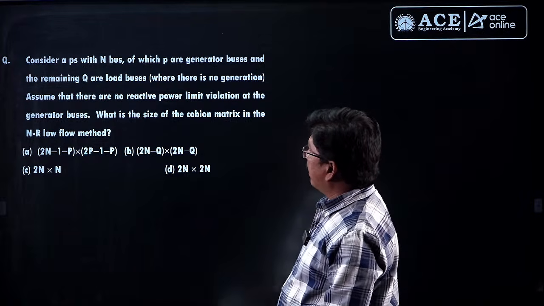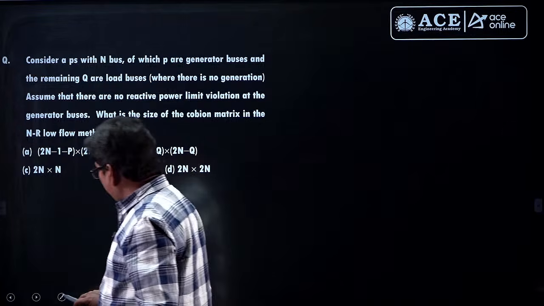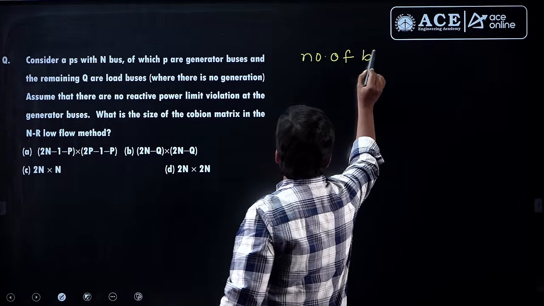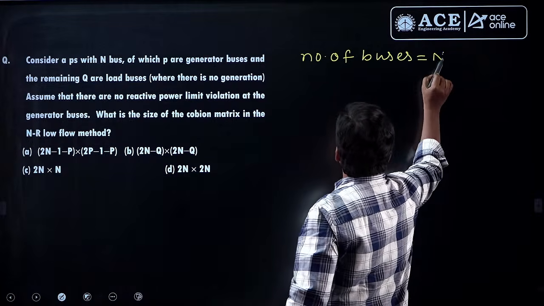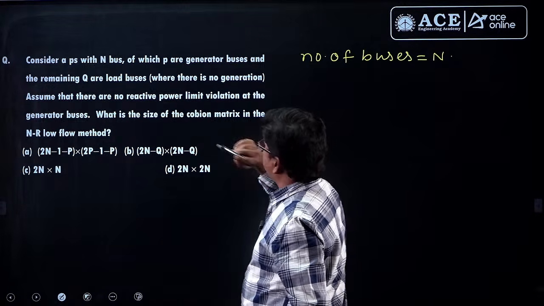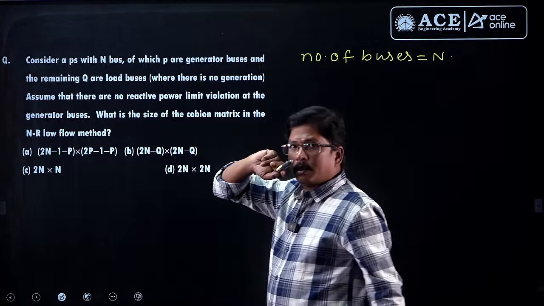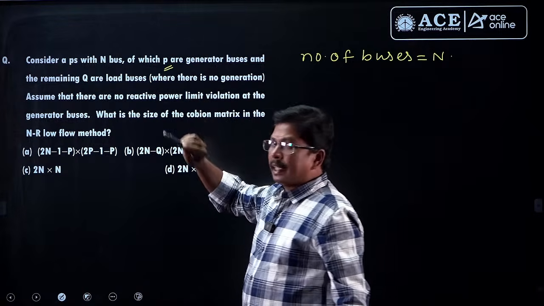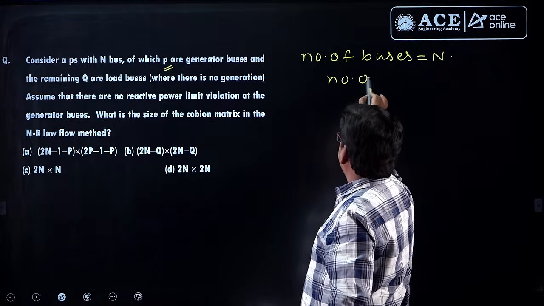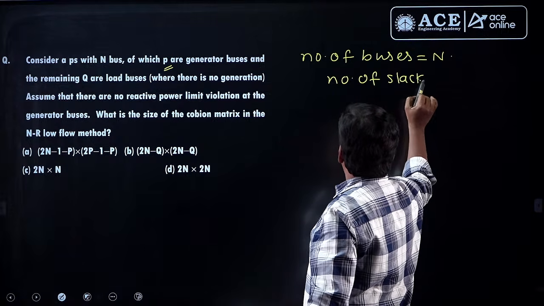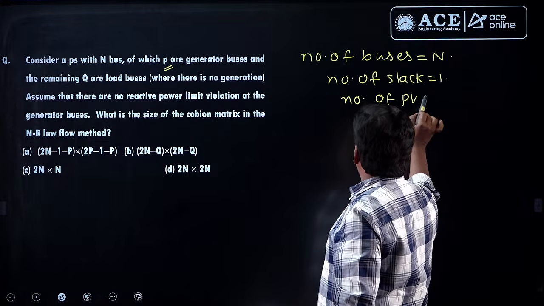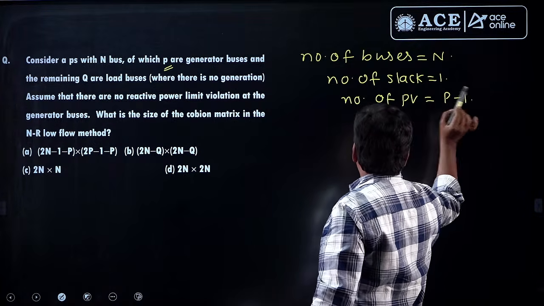So consider generator buses, so number of PV buses. But there is no information about the slack bus. So out of these PV buses, we can remove one bus and we can give it to the slack bus. So that number of slack buses will be 1, and number of PV buses will be P minus 1, right?